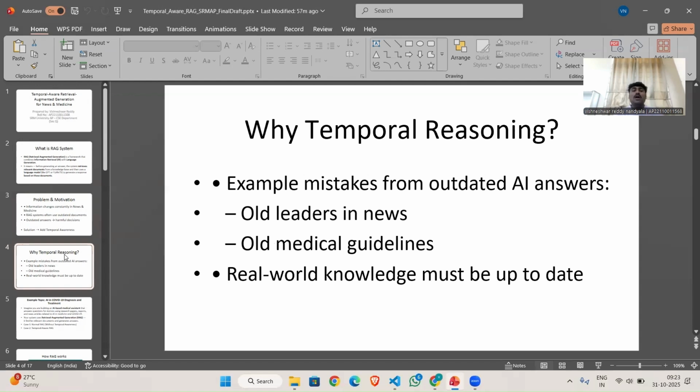Why temporal reasoning? To explain this, imagine a RAG model answering a question like who is the prime minister of our country recently, or what are the latest COVID-19 guidelines to follow. A normal RAG system might return an old article from 2020 and give an outdated answer. However, a real-world system must always reflect current and up-to-date knowledge. Temporal reasoning solves this by considering when a document was published, giving higher importance to the newer documents.